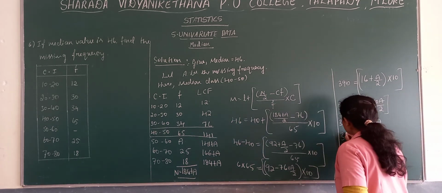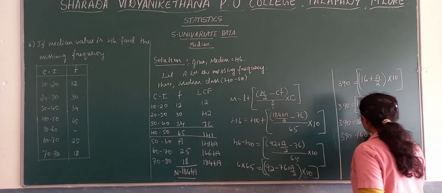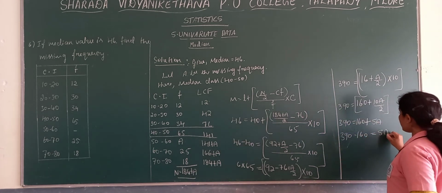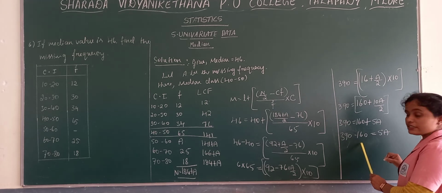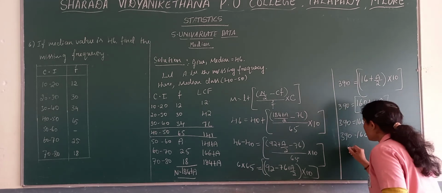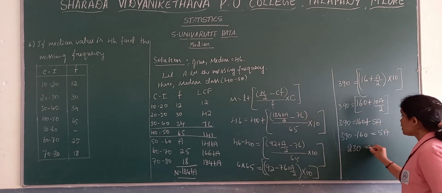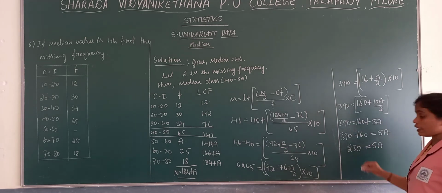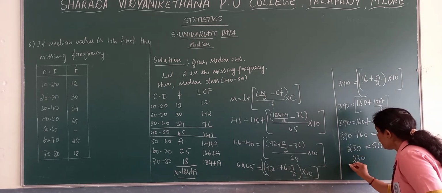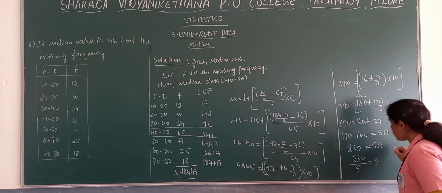Now 390 minus 160 we get 230 is equal to 5a. Now 230 by 5 is equal to a.